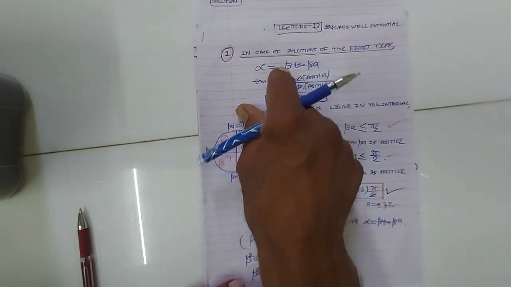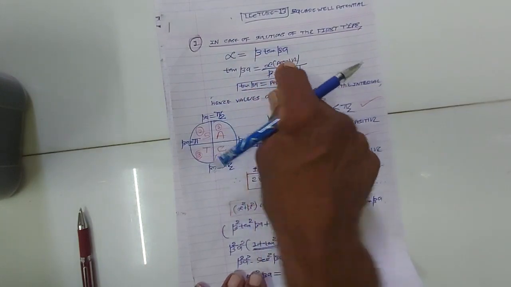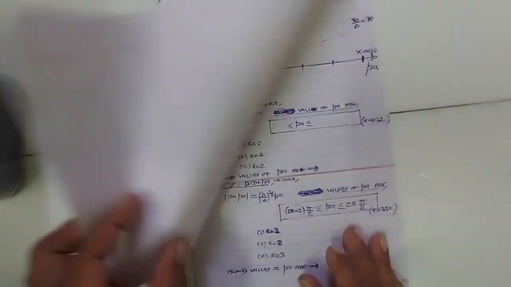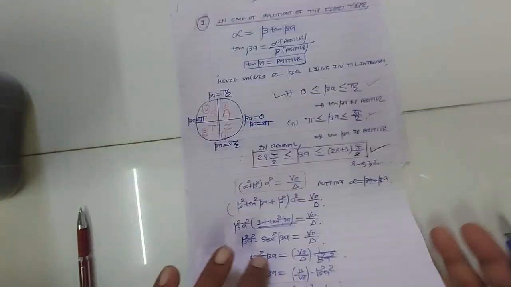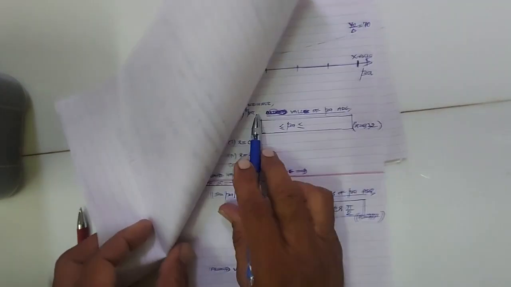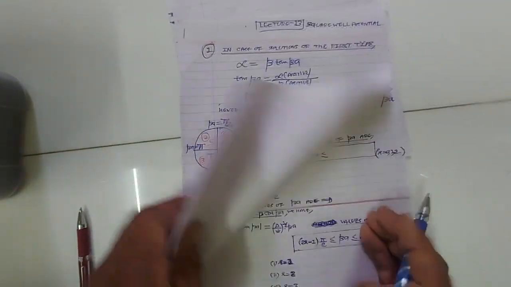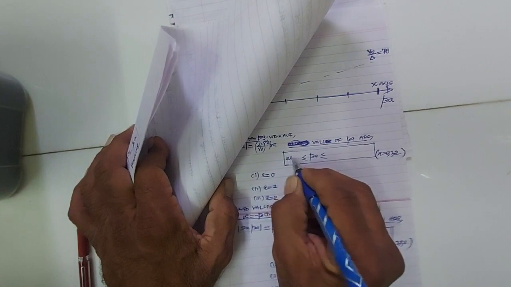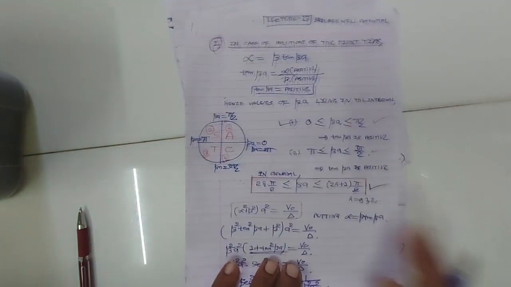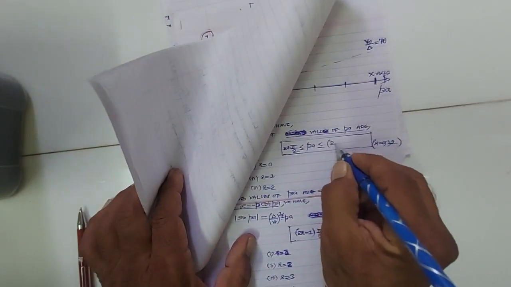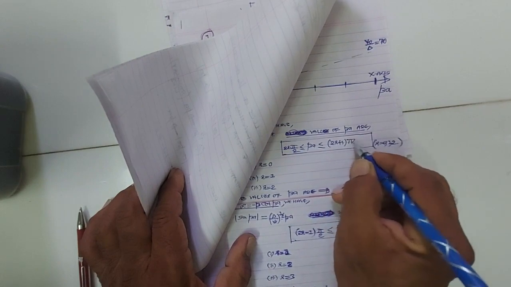Now for the first type of solution, alpha is equal to beta tan beta a, we have obtained the equation cos beta a is equal to del upon v0 raised to 1 by 2 into beta a, and admissible values of beta a is 2r pi by 2 to 2r plus 1 pi by 2. You can see here, this is the summary I have written.